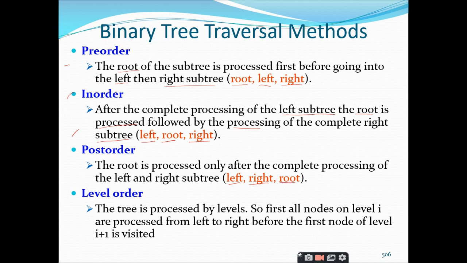Processing by using levels, sir. Right, super. You are going to process the nodes with respect to levels. You are not considering the root node, the left subtree or the right subtree. You are just visiting the nodes with respect to levels. For example, I have the nodes like this. First I will process this one, and then the next level nodes will be processed from left to right, and then I process the next level nodes from left to right. This is how we follow the traversal technique in level order traversal.